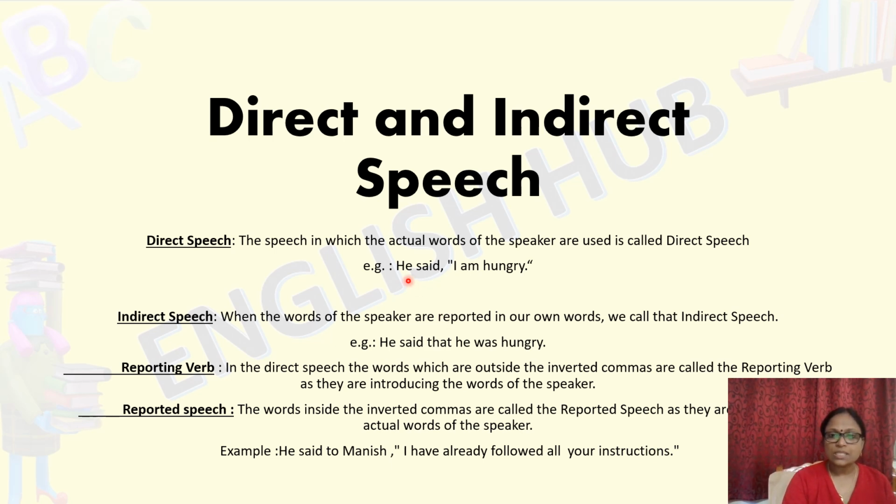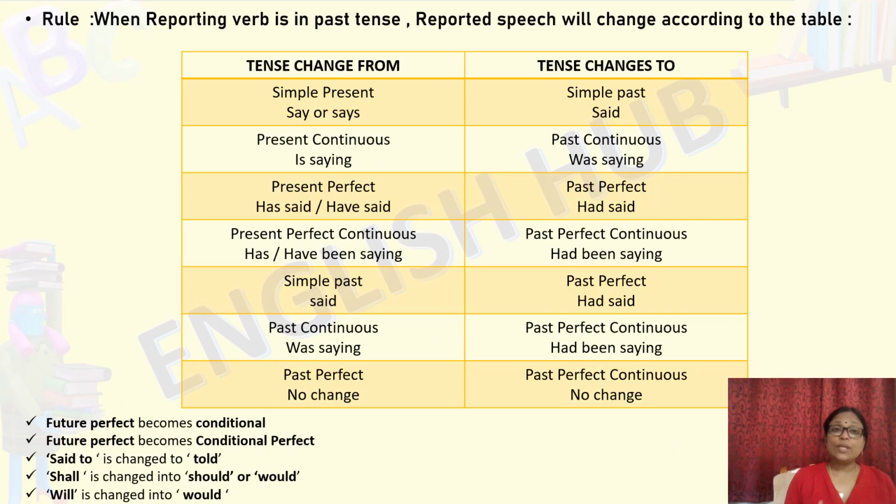Here in the first sentence, you can check it also. He said, I am hungry. The word said is a reporting verb. The words I am hungry are reported speech. Yes, now we know which is the reporting verb and which is the reported speech. So in this video, we are going to learn one part of the concept of direct and indirect speech. Let us see what happens when the reporting verb is in past tense, as I told you the reporting verb will be in present, past or future tense.